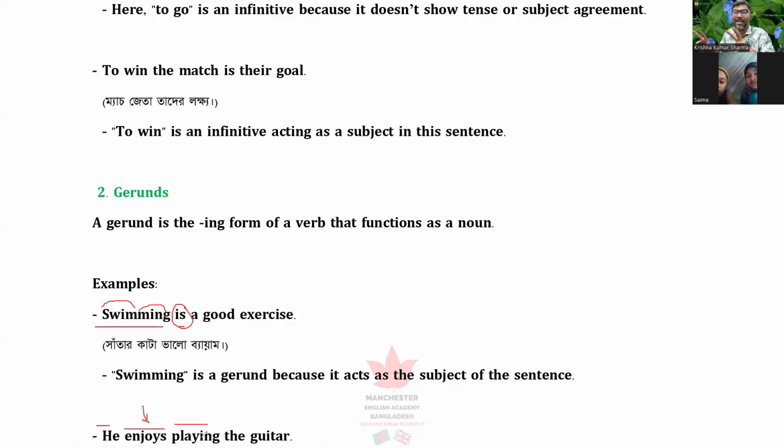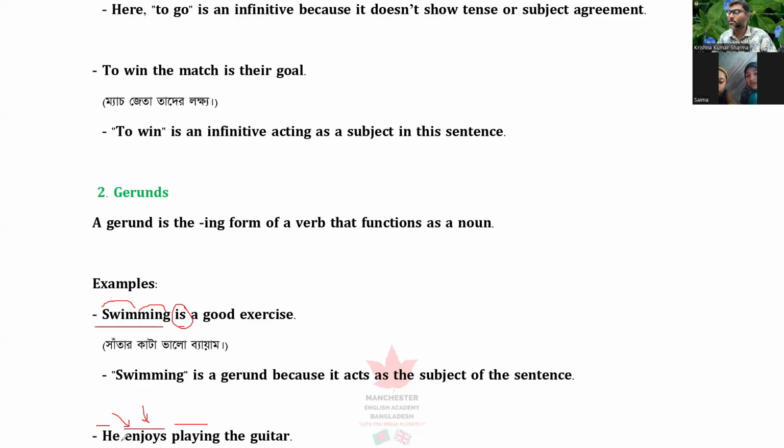It looks like there are two verbs, but you need to see which verb changes according to the subject. He is third person singular, and according to that, enjoy changes.